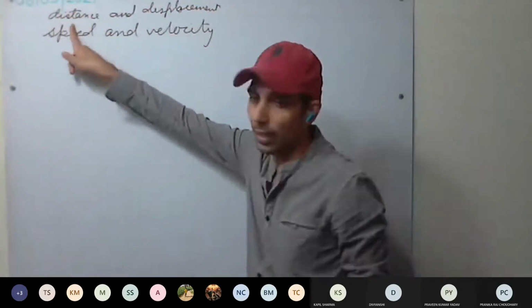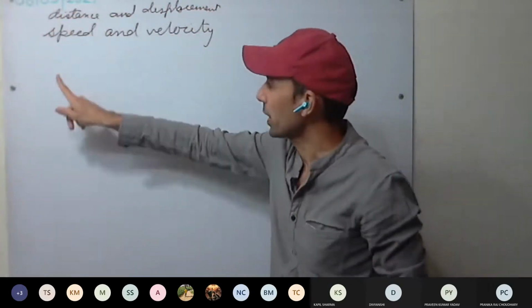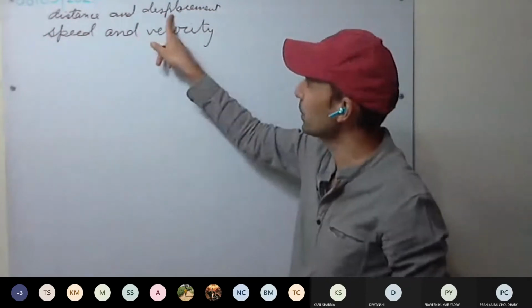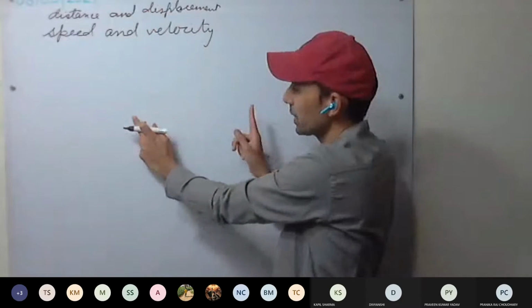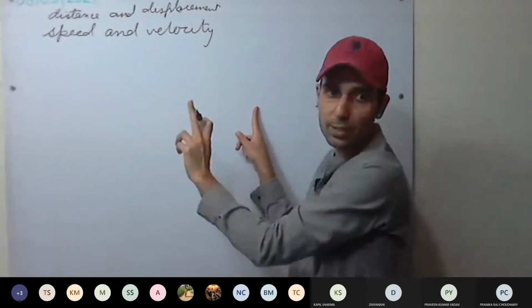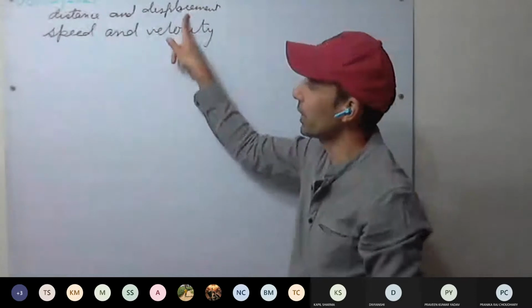Distance is a scalar quantity. It depends on the path taken. The path we have taken, it depends. Displacement is the shortest path between the two positions, that is the initial position and the final position. It's the shortest path. This is clear. This we have discussed. It's a vector.